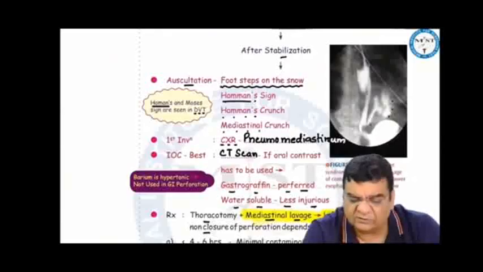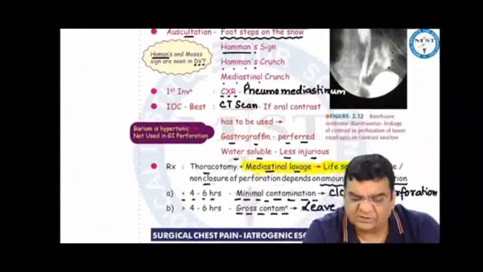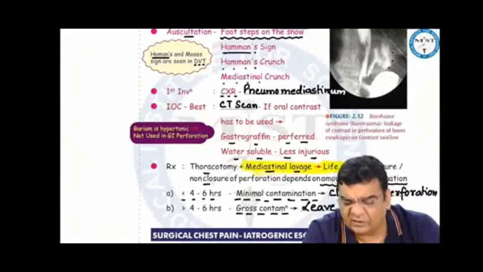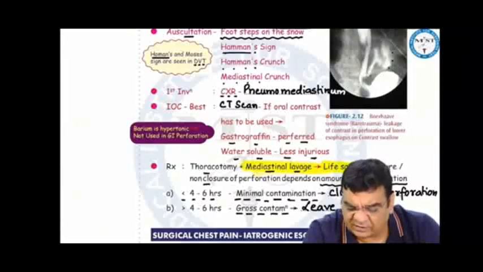Please remember, do not confuse this with Homan's and Moses sign. Homan's sign is seen in DVT. Moses sign is also seen in DVT. The first investigation to be done in these patients will be a chest X-ray, which will show air in the mediastinum, or pneumomediastinum. However, best would be a CT scan, and if we are using a contrast, we prefer a water-soluble Gastrografin contrast and not barium, because barium is hypertonic, which can cause injury to the surrounding structures.